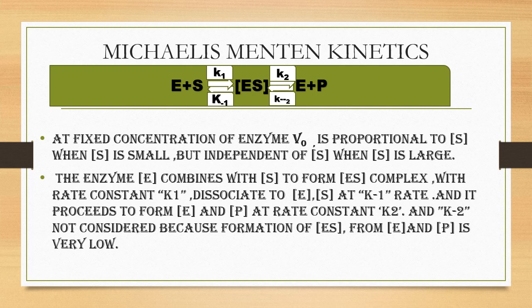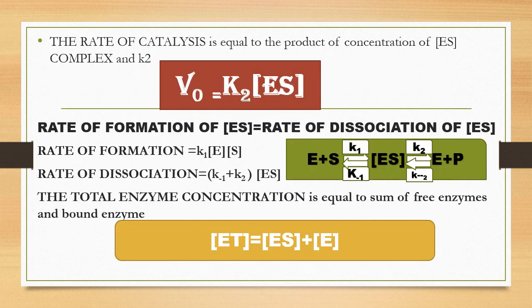Next, the rate of catalysis is equal to the product of the concentration of ES complex and K2. Enzyme plus product is formed at the rate of K2 and the reactant is ES, so we take ES and K2 into consideration for the rate of catalysis V0.